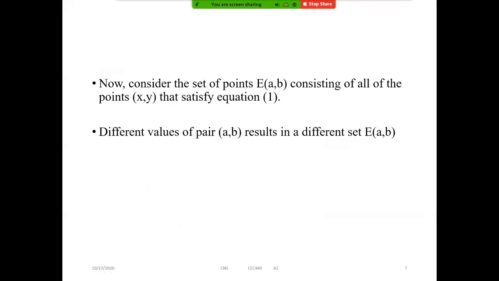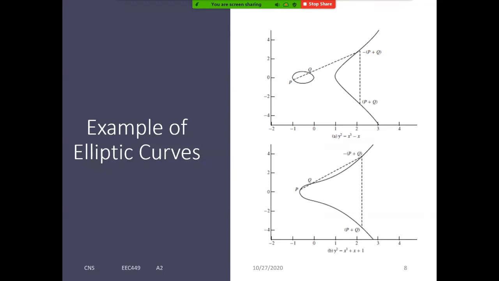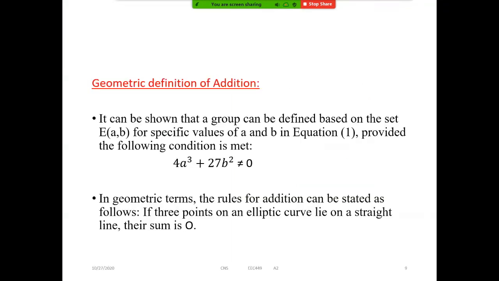The main thing is that we have to consider the set of points. That is the thing in our algorithm also. We have to set all these rules first, then we will perform the encryption or decryption. These are examples of elliptic curves that I have shown already. To select a and b, this condition must be satisfied: 4a cube plus 27b square must not equal 0, that is, the curve is non-singular.